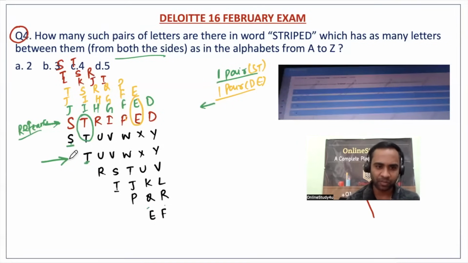So we can see once more, started with S, T, U, V, W, X, Y, no match. T, no match. R, S, T, U, V, no match. I, J, K, L, no match. P, Q, R, no match. E, F, no match, right?